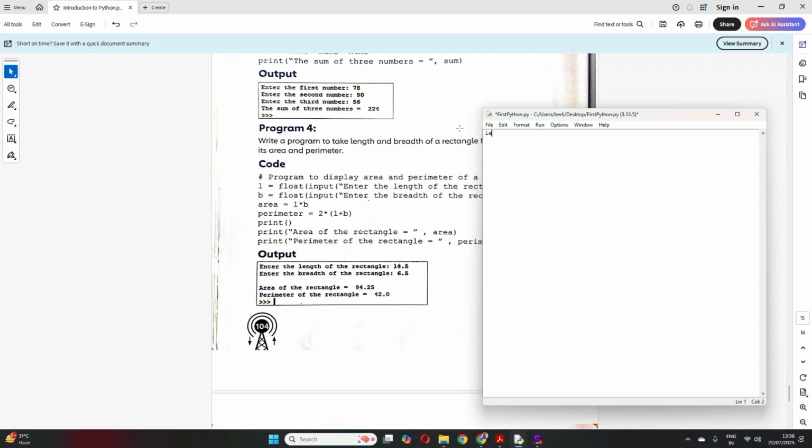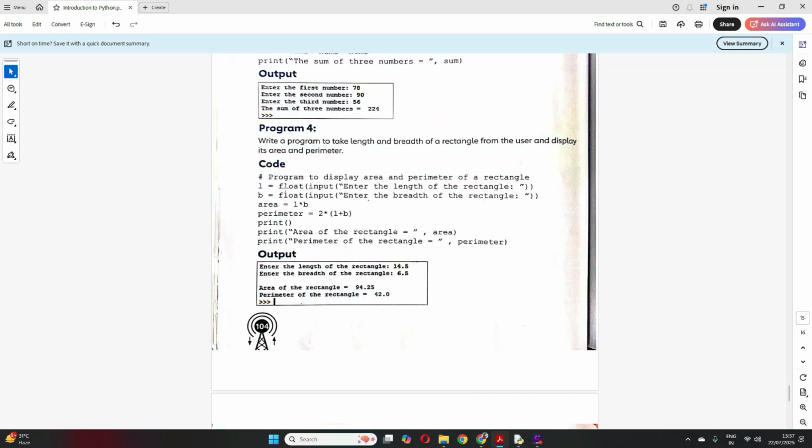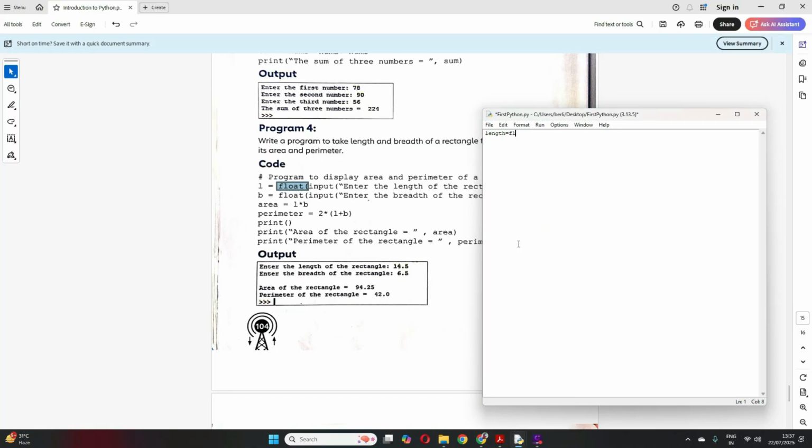One is the length, so length I have taken equal to. Both length and breadth can be integer type, or it can be float type also, right? So I can take integer or float, like it might be in decimal also, so we can take it in float also. So I want a float data type, so float, inside this it will be input, enter length of the rectangle. Rectangle.